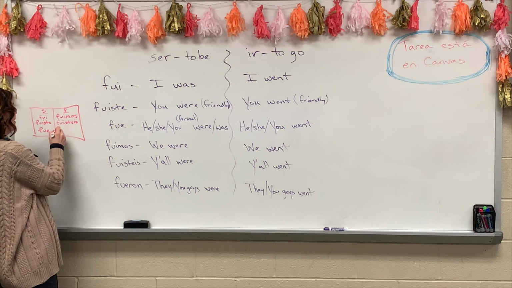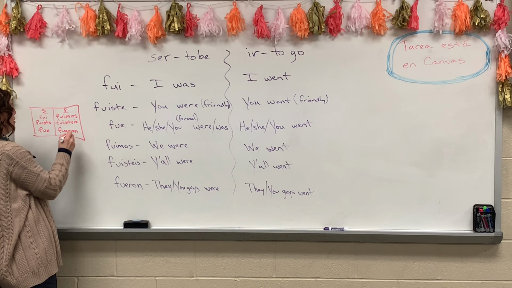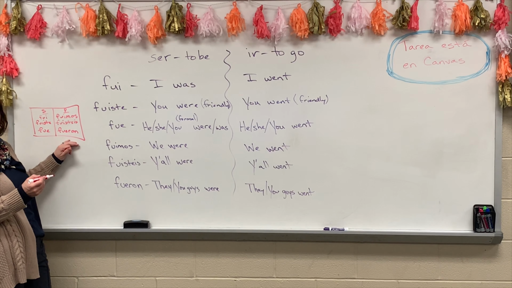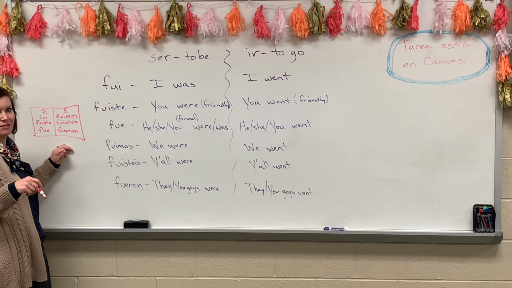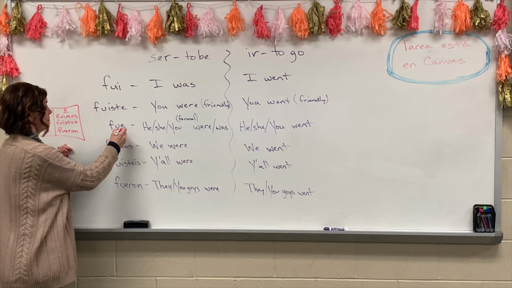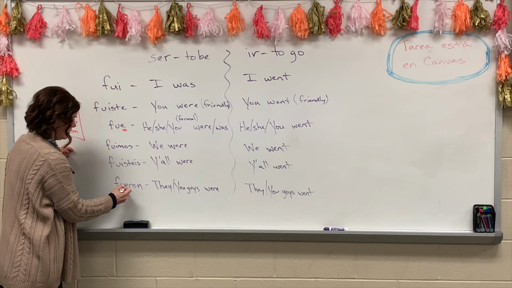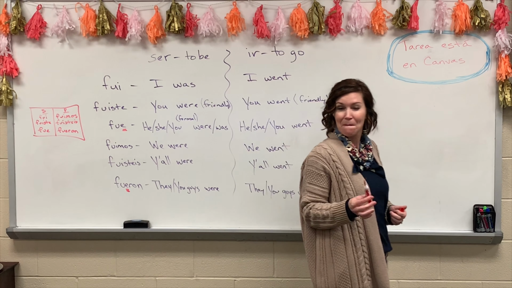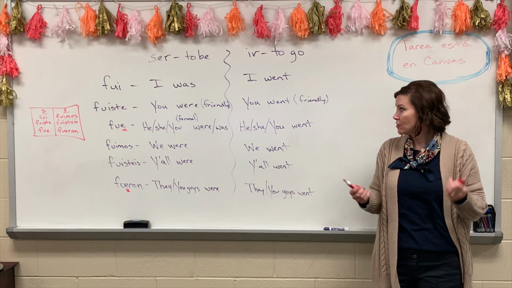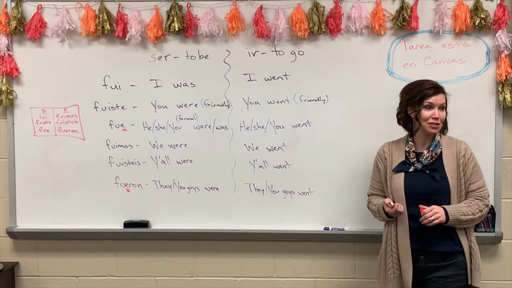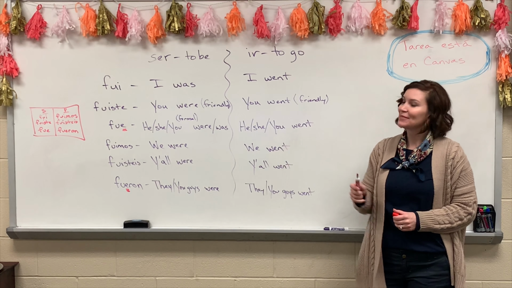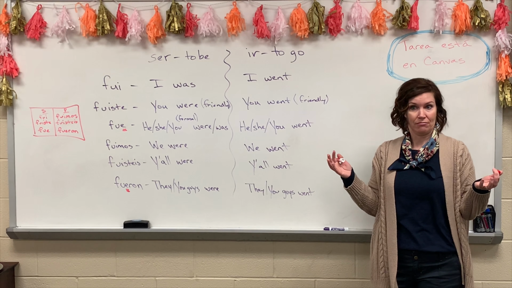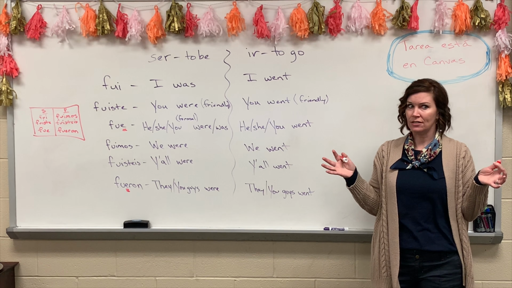Fuisteis and fueron. So this last form, the usted and the ustedes form, those are the ones that have the E's. Good job pointing that out. What else do you notice? They all start with F. They all start with F and U. What else? No acentos.